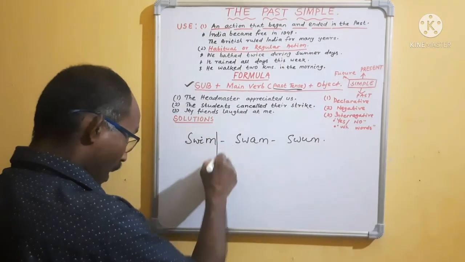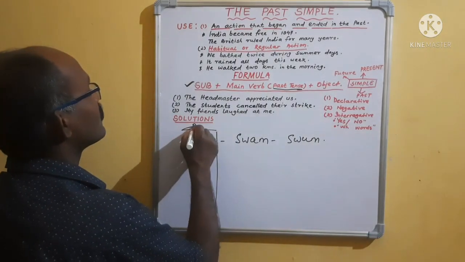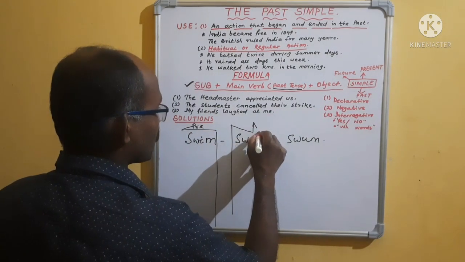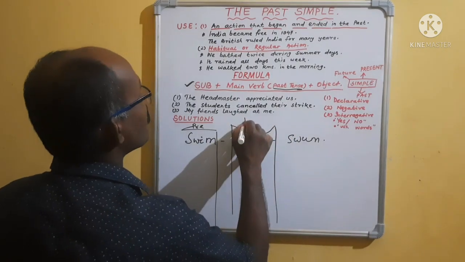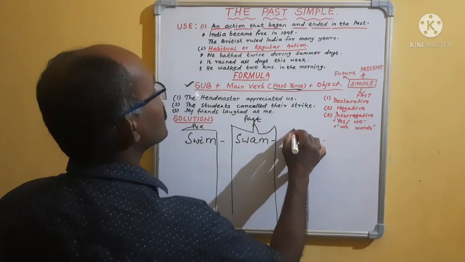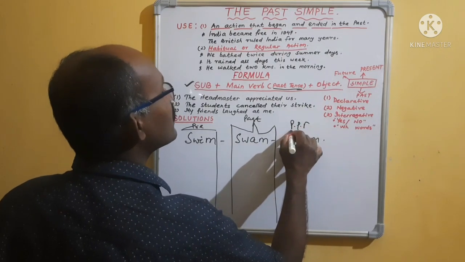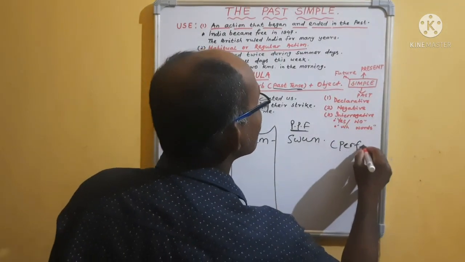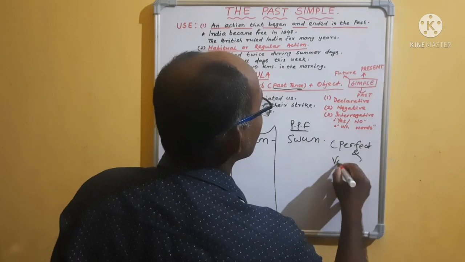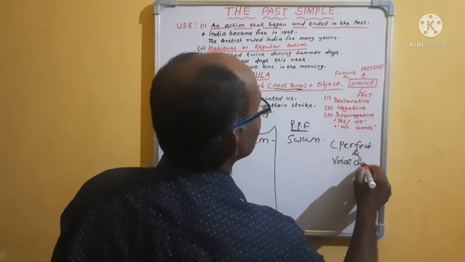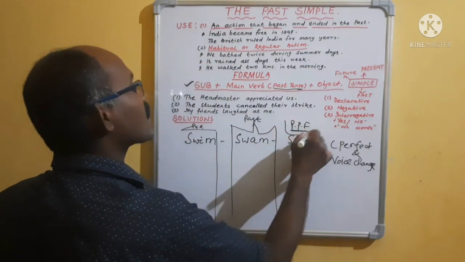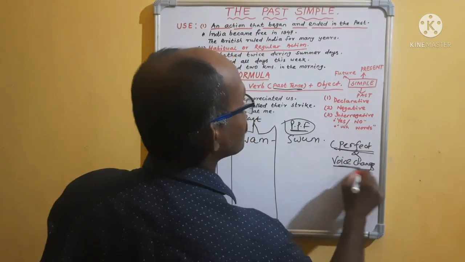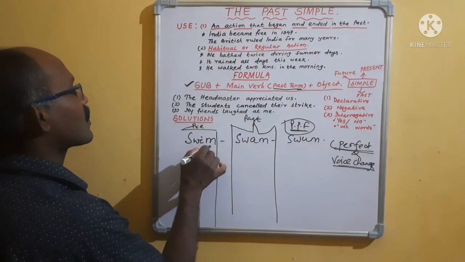This part is known as present. Only the middle part is known as past. And this part is known as the past participle form. It is always used in perfect tenses and also in voice change. The use of the past participle form is only in perfect tenses and voice change. Please remember.